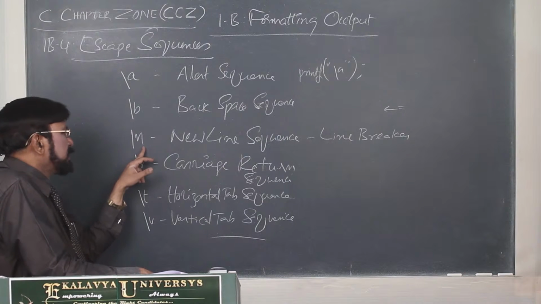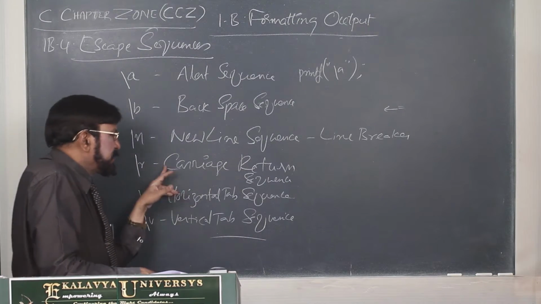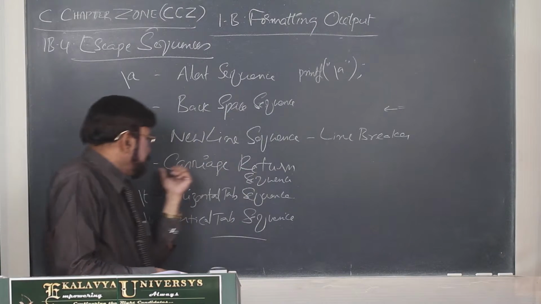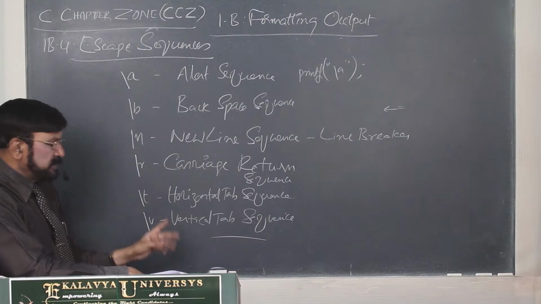That is the third one, the new line sequence, already amply explained. Next, carriage return. Carriage return is backslash and lowercase r. One thing you remember, all these are lowercase.